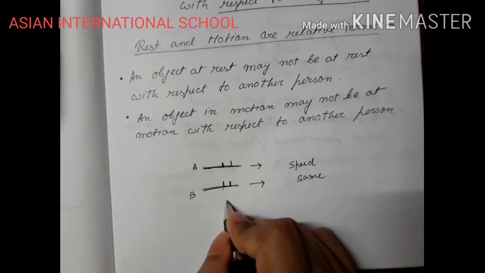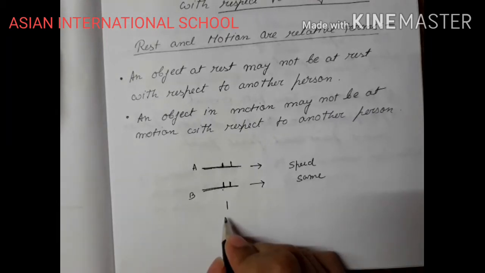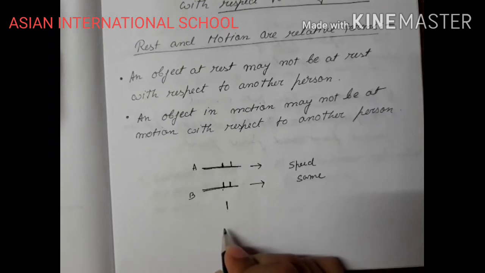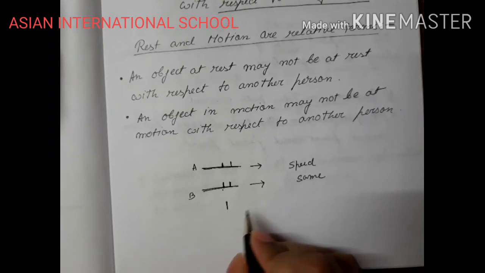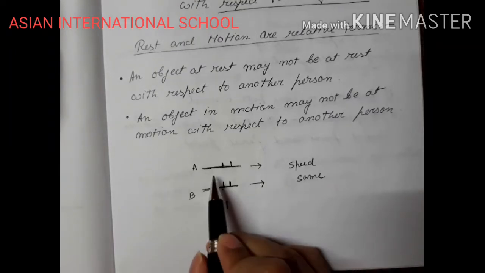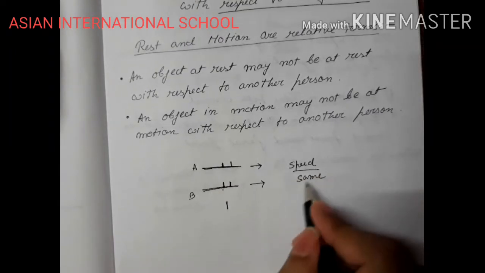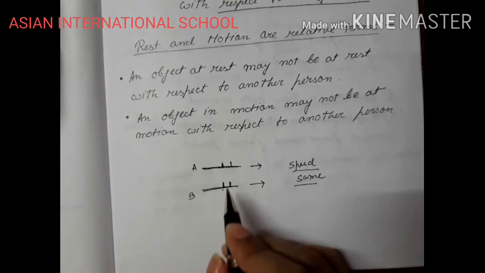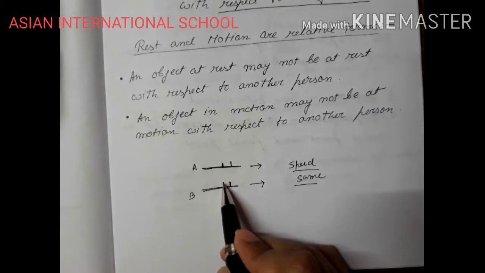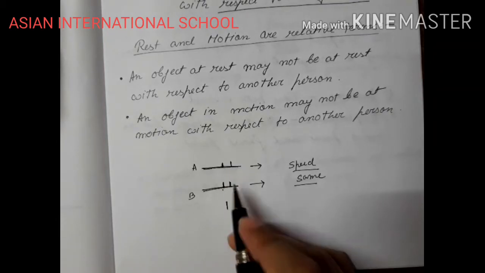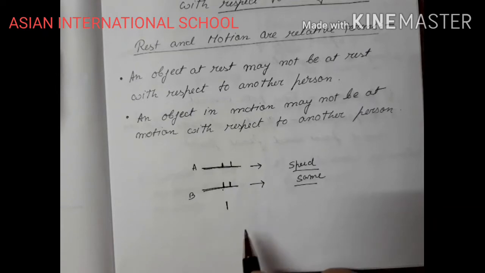But someone who is standing outside will observe both the trains to be in motion, right? So the speeds are the same, and the direction of movement for both the trains is the same, and then you can understand that the passengers of both the trains appear to be at rest with respect to each other, where actually they are in motion.